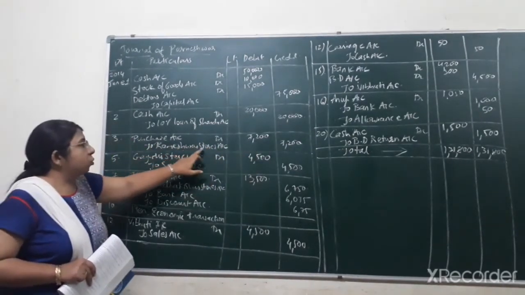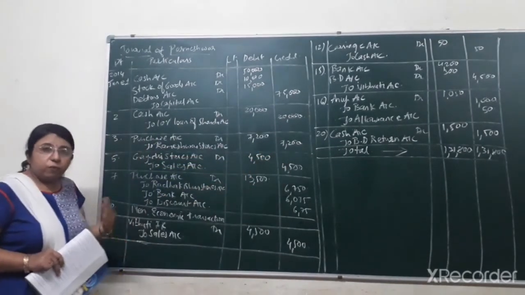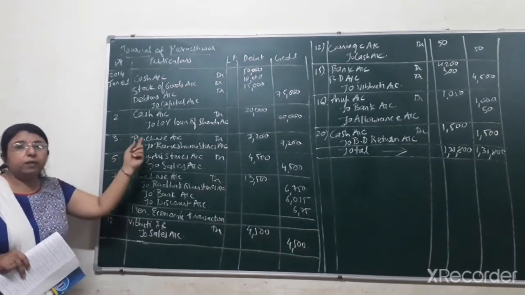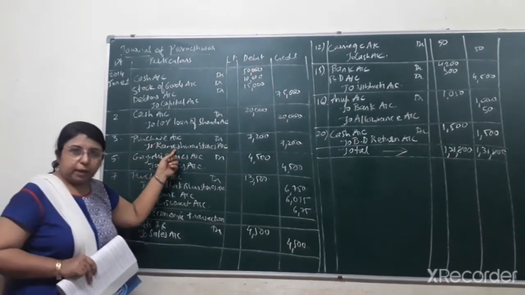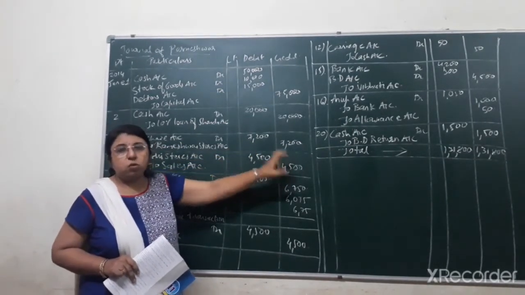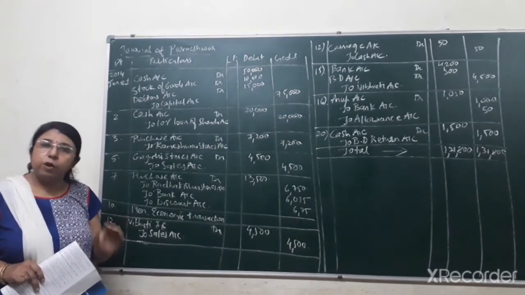To Rameshwar Stores account credit, that is 7,200, because Rameshwar Stores, from which we have purchased the goods, is the giver of the goods. So credit the giver as per the rule of personal account. And trade discount will never be shown in the books of accounts. Always we have to show the amount after subtracting the trade discount.